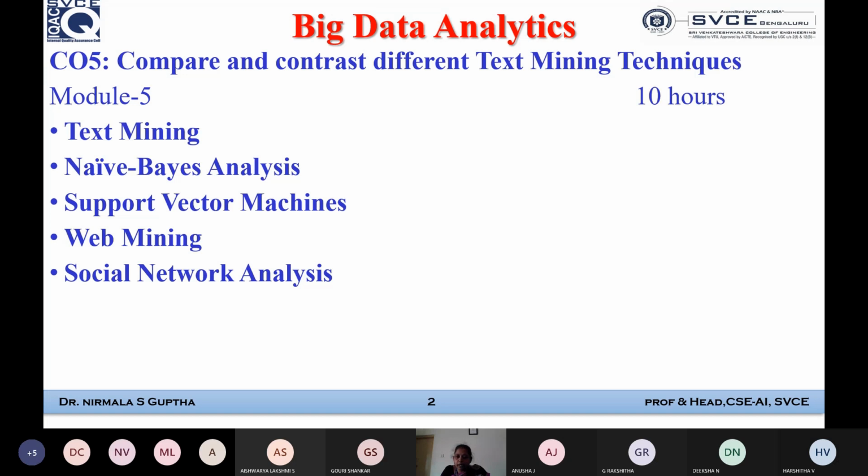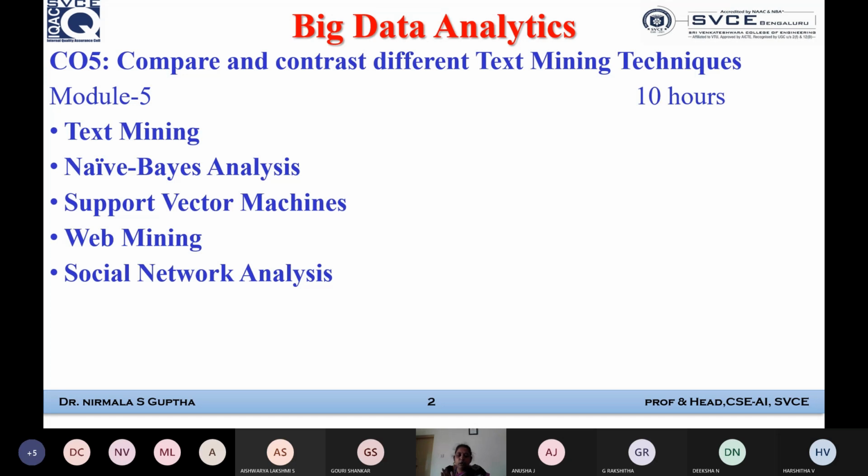After text mining, we are going to discuss naive-Bayes analysis, or the naive-Bayes classification technique, because we started learning classification techniques in the previous few classes. So one more classification technique we are going to learn is called naive-Bayes classification.